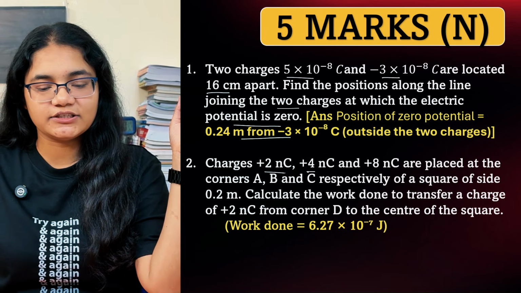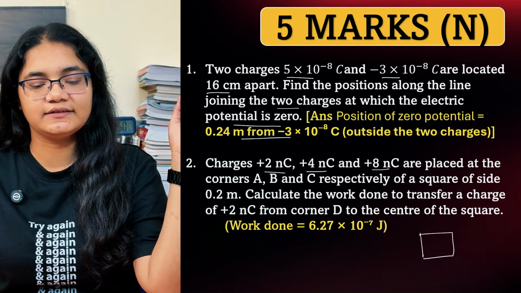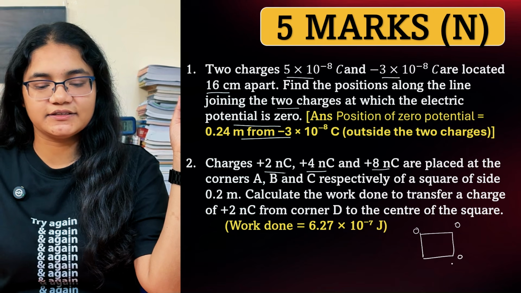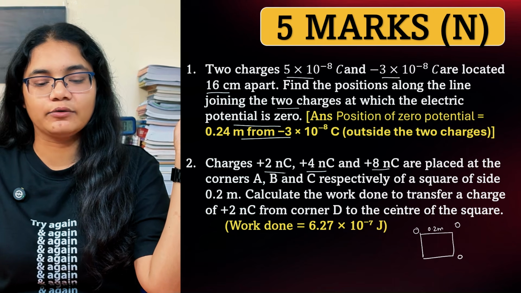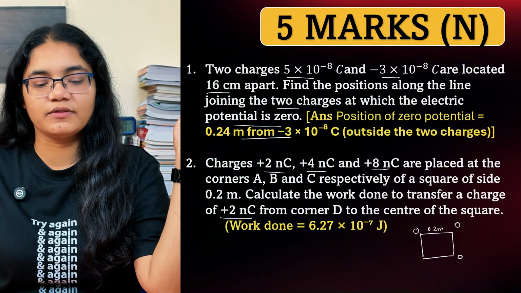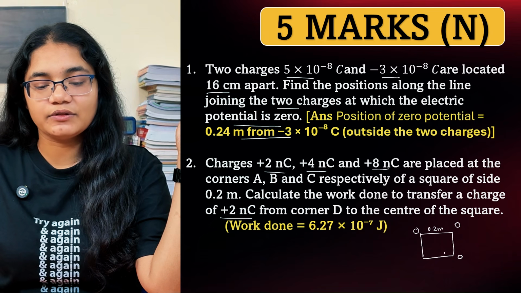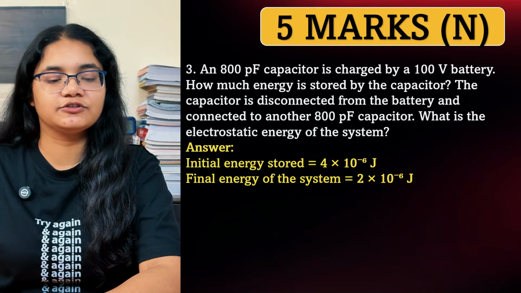Next, there are 3 charges that are given, placed at the corners A, B, C. So here there is a square like this, A, B, and C. 3 charges are placed, and the square side is 0.2 meter, and then calculate the work done to transfer a charge of plus 2 nanocoulomb from the corner D to the center of the square. Okay, so this answer is also given. You can check it after solving it.